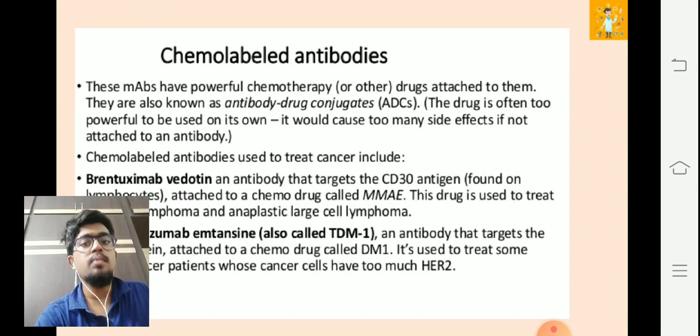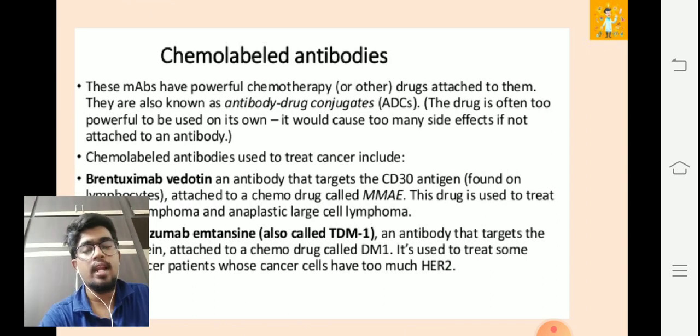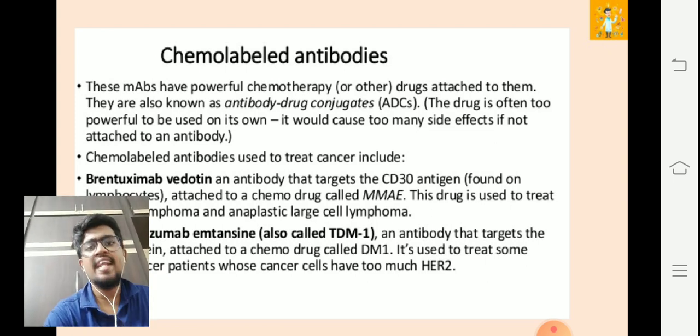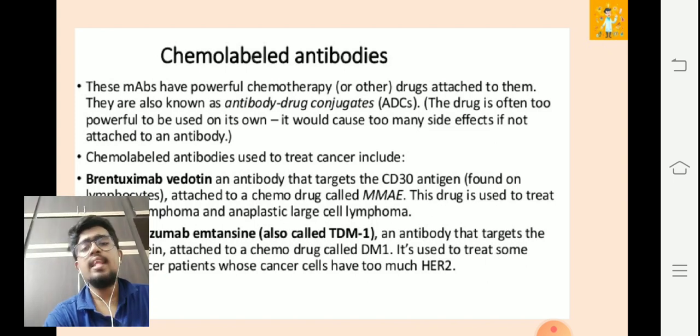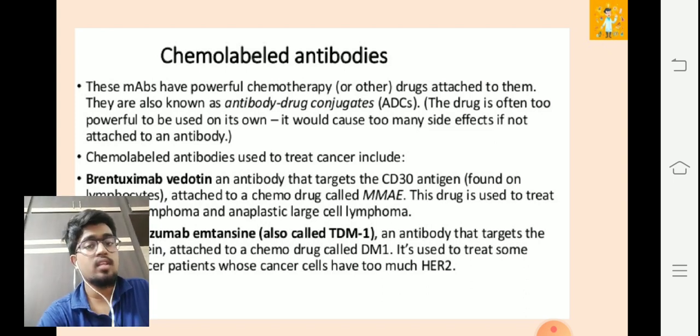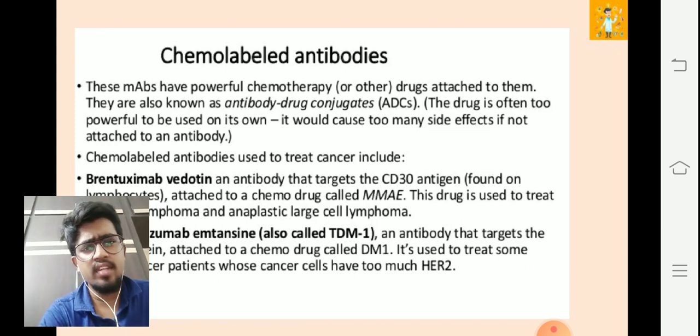Now talking about the chemo-labeled antibodies, another type of monoclonal antibody. These monoclonal antibodies have very powerful chemotherapy drugs attached to them. They are also known as antibody drug conjugates, ADCs we call them. This drug is often too powerful to be used on its own. It would cause too many side effects if not attached to an antibody. That is the reason we use monoclonal antibodies, to control its power. These very powerful drugs are conjugated with monoclonal antibodies, and chemo-labeled antibodies are widely used in various chemotherapies.